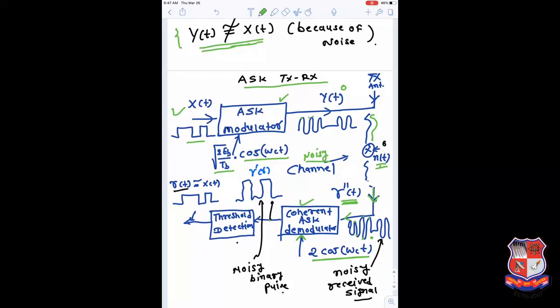Now, if your channel is noise-free and the receiver circuit is not producing any noise either, this pulse should be exactly similar, or identical, to the pulse present at the input side, x of t. But because of the noise, the pulse is not exactly similar. It looks like this.